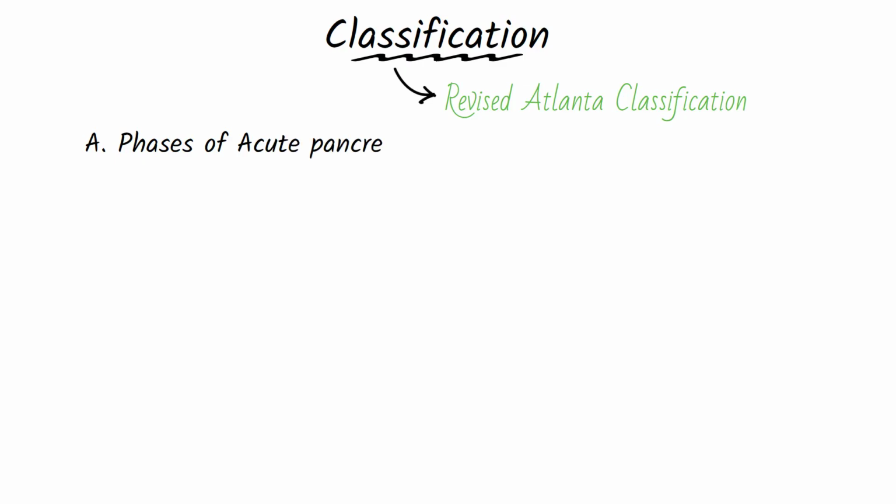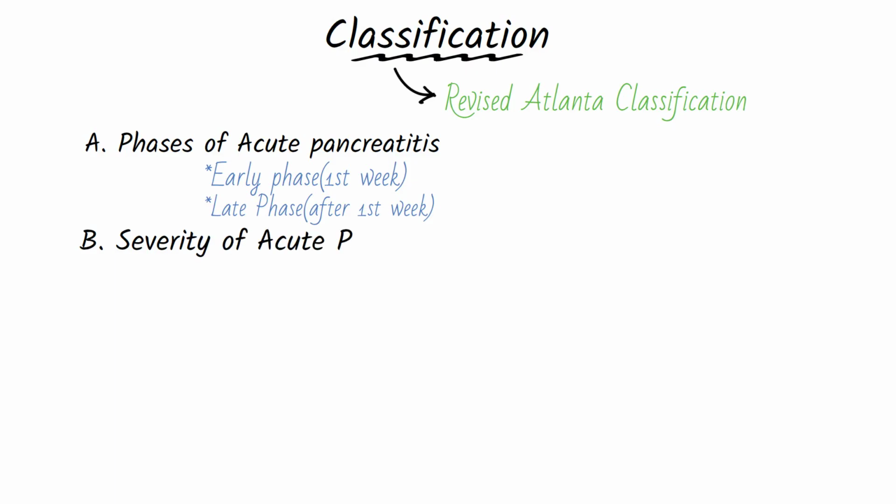For phases, there is the early phase, which is during the first week. It is dominated by the whole systemic inflammatory response and organ failure. Then there is a late phase, which is after the first week and is characterized by persistent systemic signs or the development of local complications.